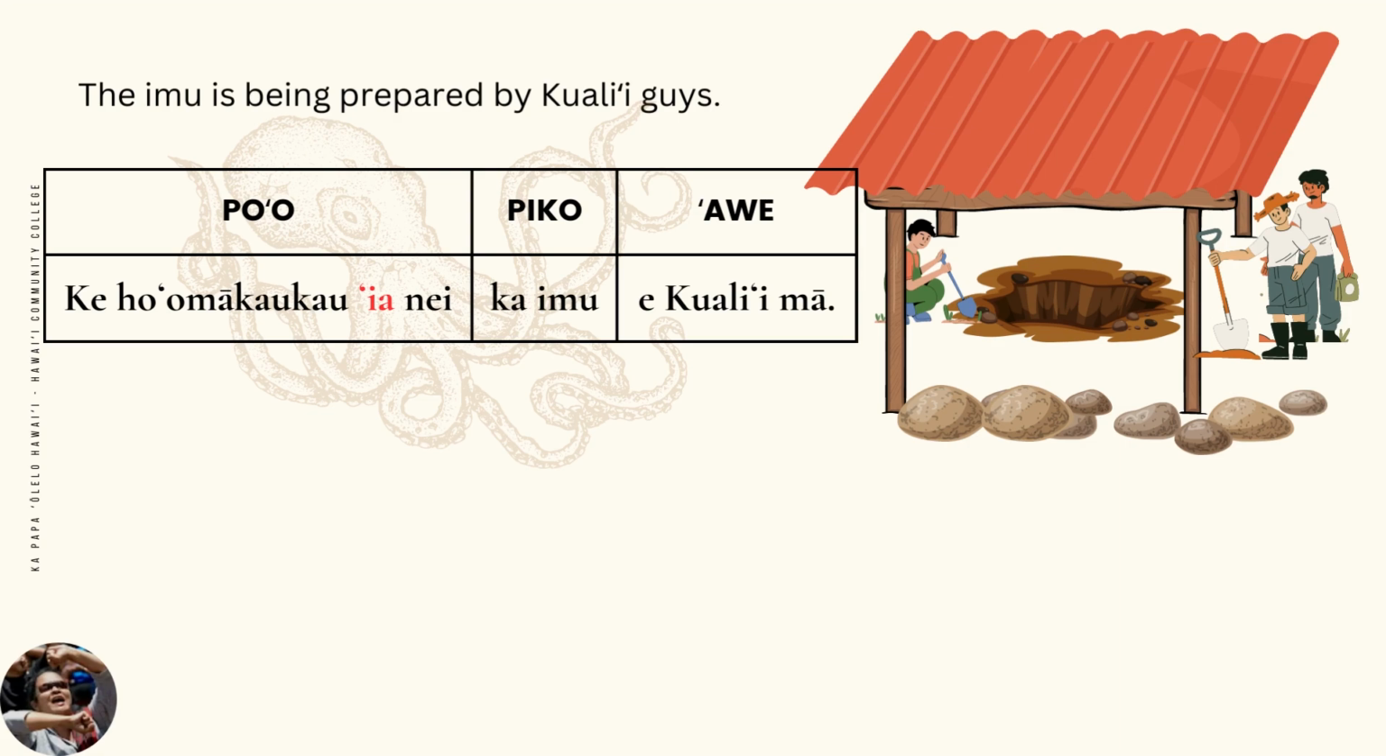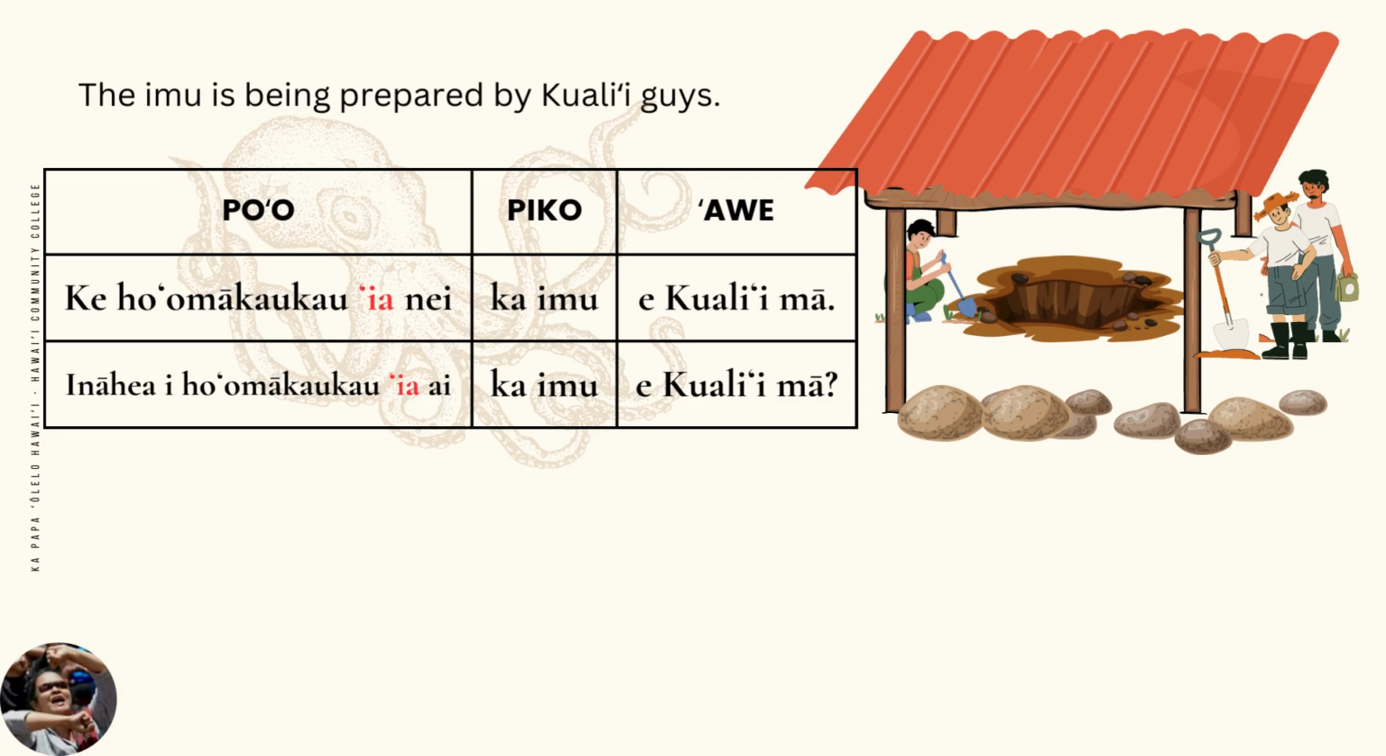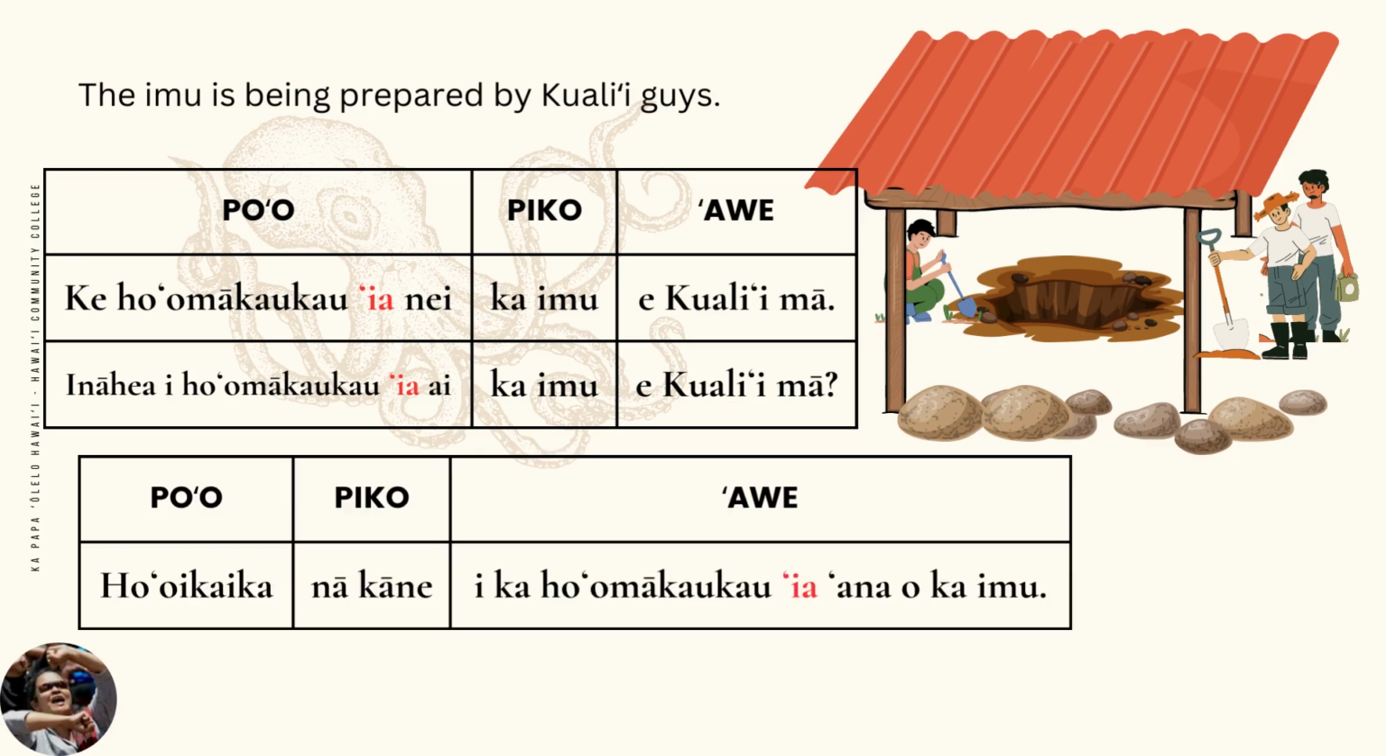Here are some examples of ʻIae with the different pepeke we learned. Inahea I ho'omākaukau ia I ka imu e kuali'i ma. When was the imu prepped by kuali'i guys? Ho'oikaika nā kane I ka ho'omākaukau ia ana o ka imu. The men work hard at the prepping of the imu.